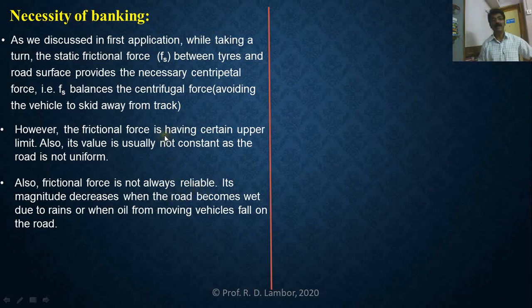But in the second point, what we have cleared is that frictional force has a certain upper limiting value. Above that value, it does not increase. Means we cannot increase the speed above a certain limiting value. Also, the value of frictional force is not constant as the road is not uniform. Means its magnitude changes.